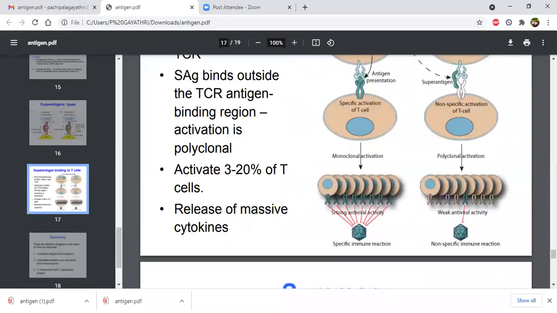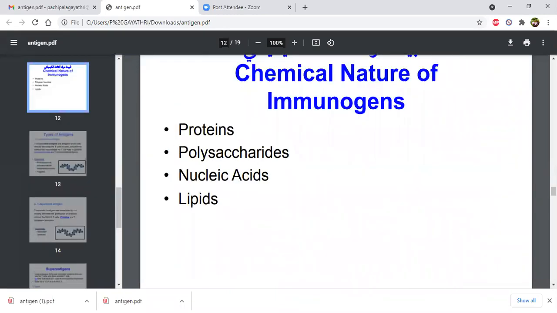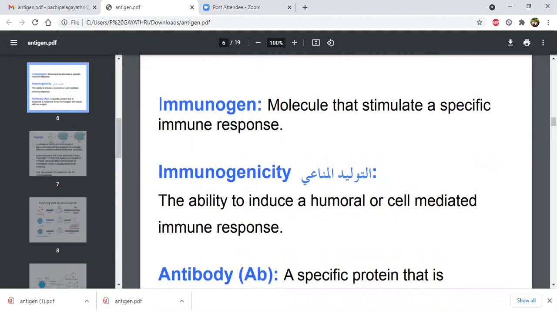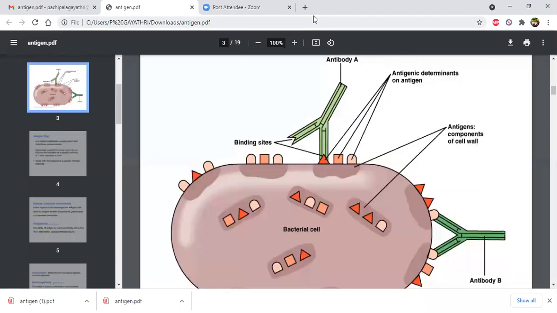See, this is about our antigens. These are all the different types of antigens. What is antigenicity, and what are the factors influencing antigenicity, we will discuss in our coming class as the next topic.